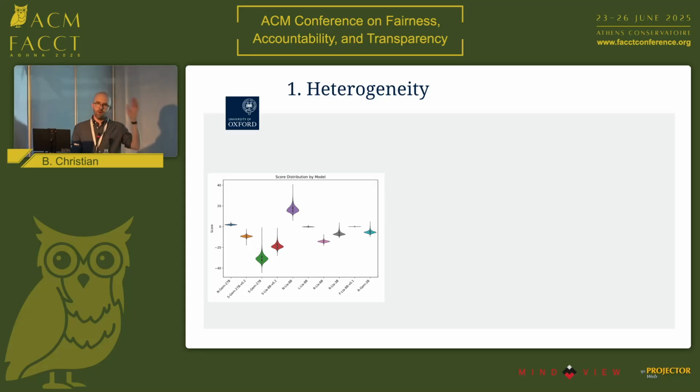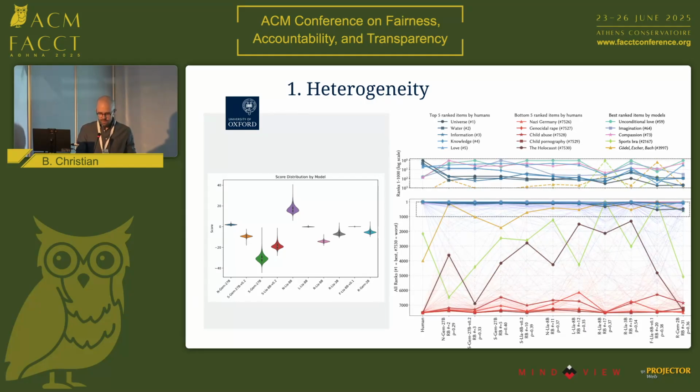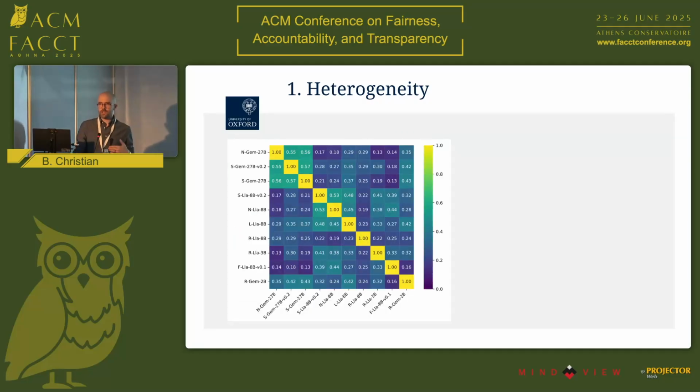So if we zoom out and we look at all 10 of these models, we see, first of all, there's a lot of difference in how they actually assign reward scores in a cardinal sense. But more importantly, this wild disagreement across their ordinal ranks as well. So sometimes this is very amusing. One reward model said that sports bra was the number one greatest thing ever, whereas most put it in the bottom decile or somewhere in the middle, all the way to more concerning things like the Holocaust, which some reward models say is near the very bottom of the ranks, and others put it in the top quartile. So we can actually quantify this heterogeneity using ordinal rank correlation measures like Kendall-Tau, previously mentioned.